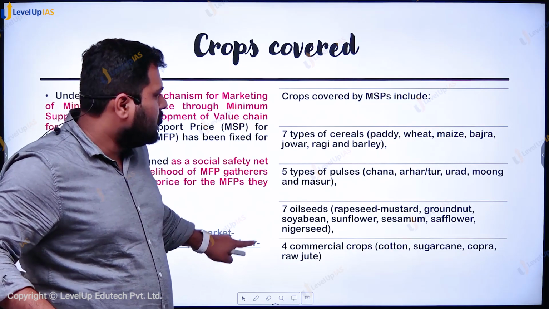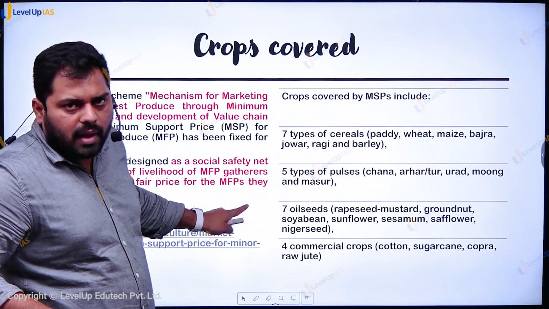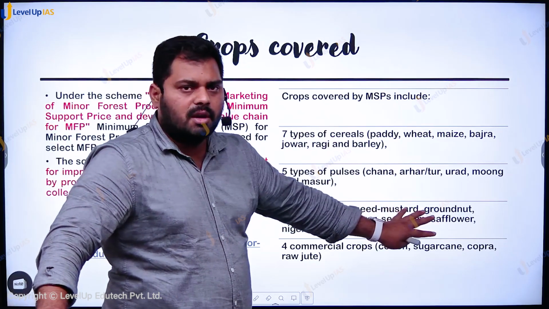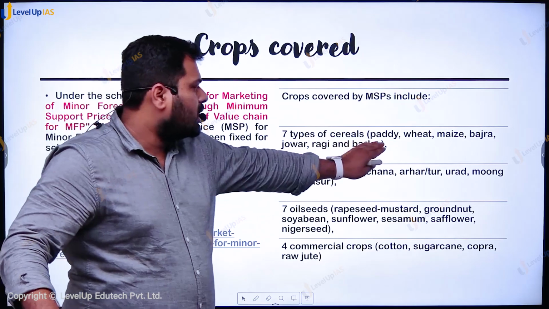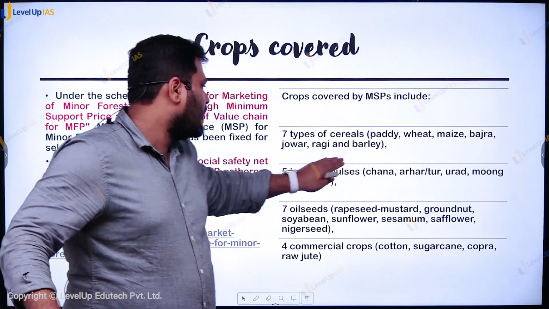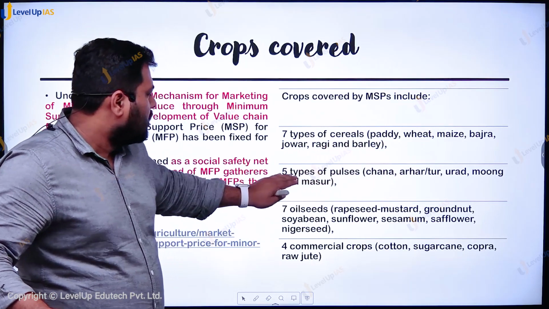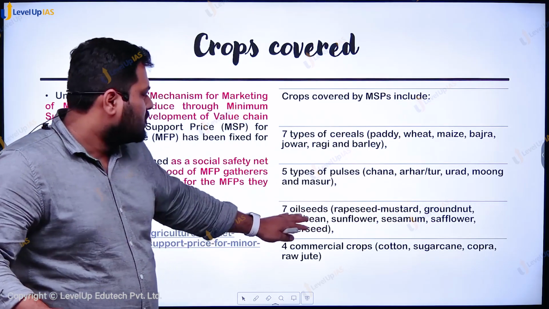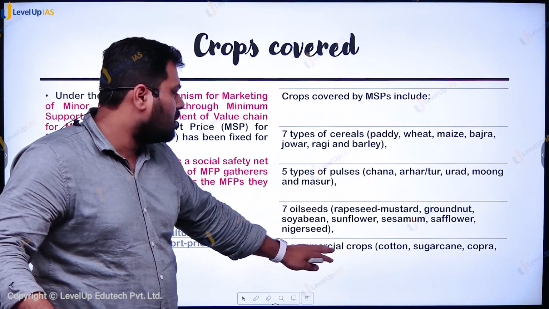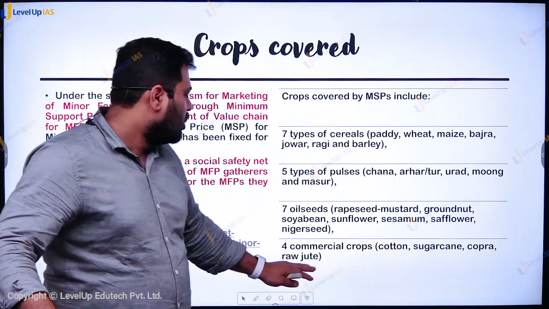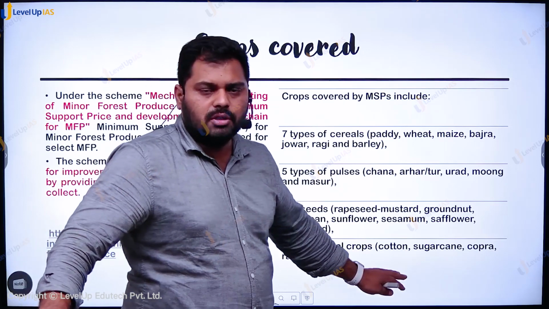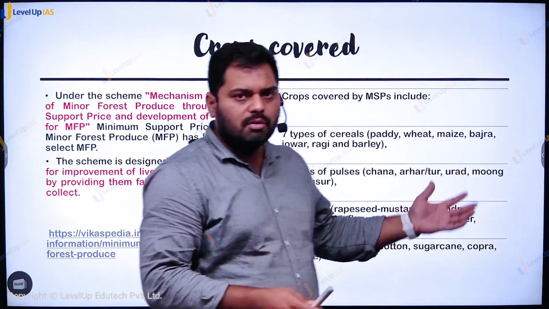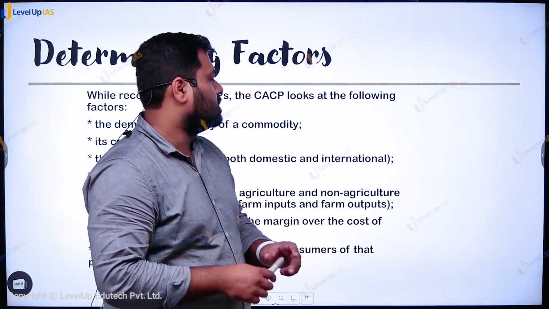So you can visit this link and get to know which produce is covered under the MSP. These are the crops which are covered. You find 7 types of cereal crops including paddy, wheat, maize, bajra, jowar, ragi and barley. 5 types of pulses including chana, arhar, that is tur, urad, moong and masir. 7 oilseeds and also 4 commercial crops including cotton, sugarcane, copra, raw and raw jute. So these are the crops which are covered under the MSP regime. Government announces MSP on these crops.